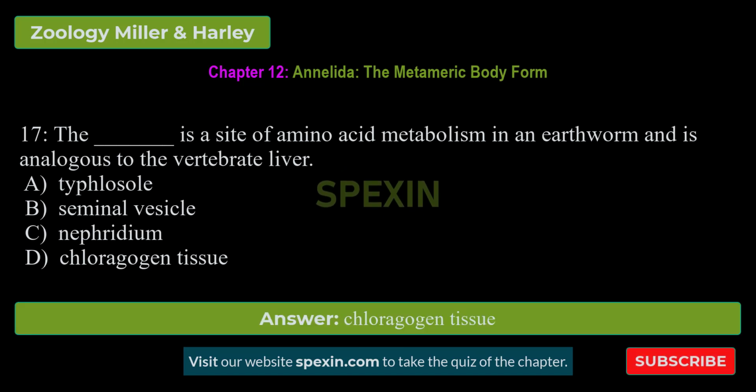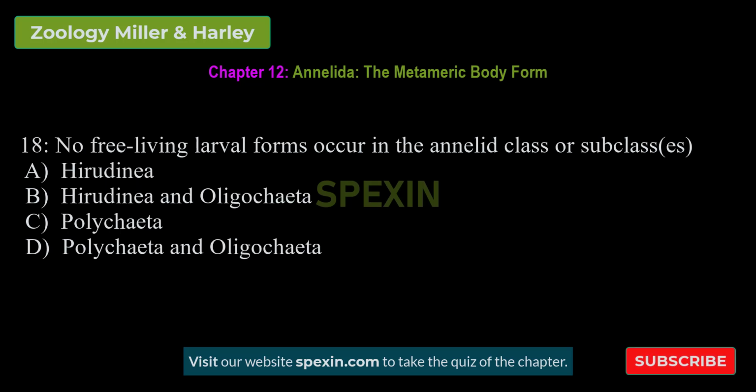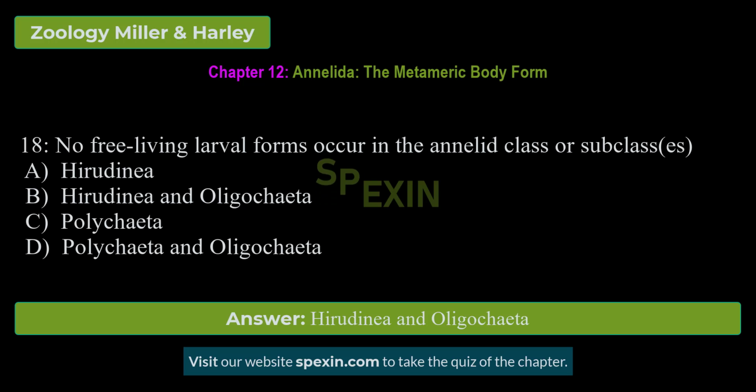Correct answer: chloragogen tissue. No free-living larval forms occur in the annelid class or subclasses Hirudinea, Hirudinea and Oligochaeta, Polychaeta, Polychaeta and Oligochaeta. Correct answer: Hirudinea and Oligochaeta.